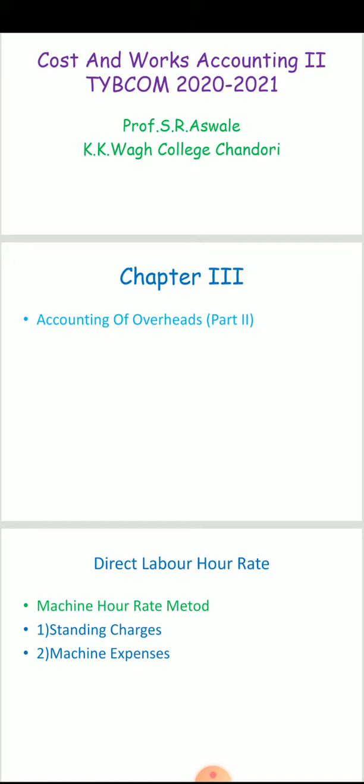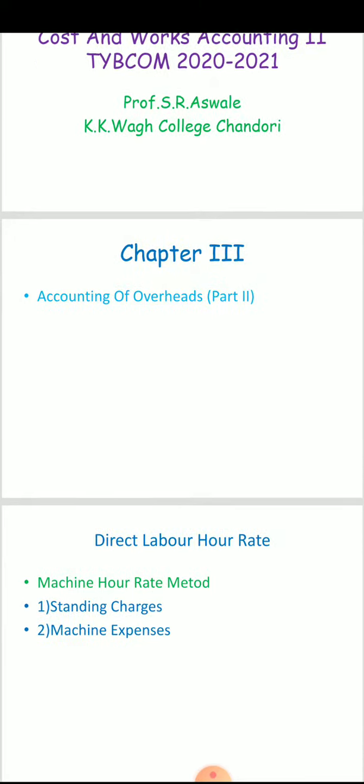Advantages of direct labor hour rate: first, the rate takes into account the time factor. It is suitable when most of the work is done by labor. It is not affected by the method of wage payment or the grade or rate of pay of the workers. Disadvantages of this direct labor rate: it does not take into account factors of production other than labor. This may lead to faulty distribution of overhead to products. Many concerns do not maintain any record of time taken on a job when payment is not related to the time taken for production.